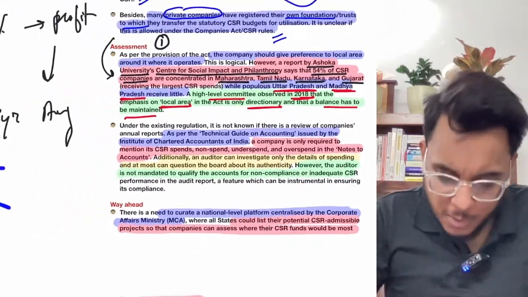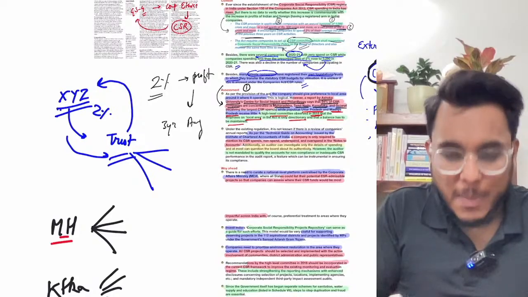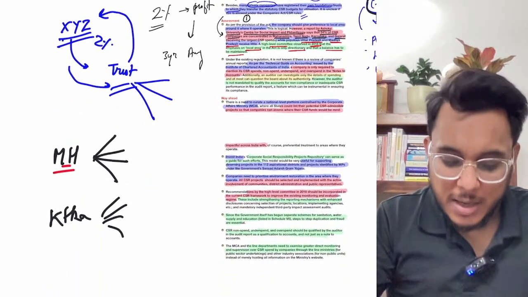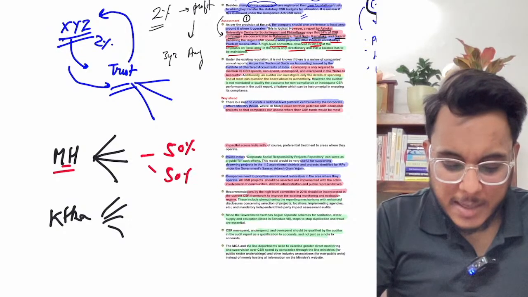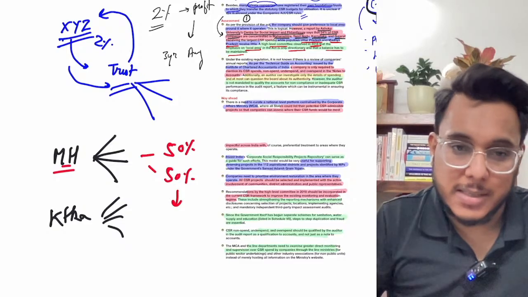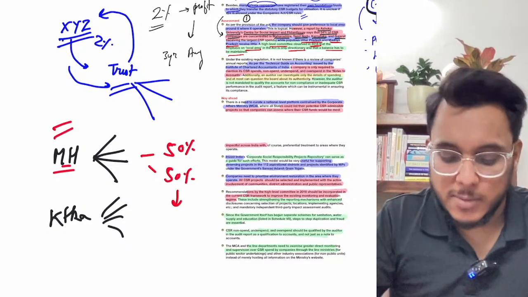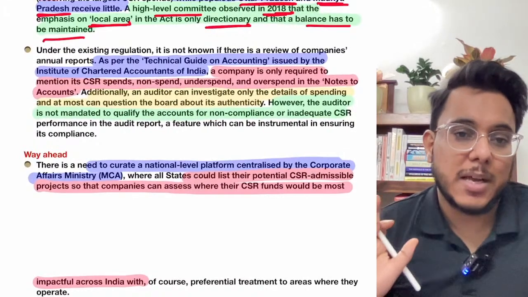Fine. For example, an arrangement could be made that if a corporate is in Maharashtra, let's say 50% of the money it will spend in Maharashtra, and the other 50% it will spend in other poorly developed regions of other states. Such an arrangement should be made, but as of now it is not happening. So this is one problem in the CSR law in India.